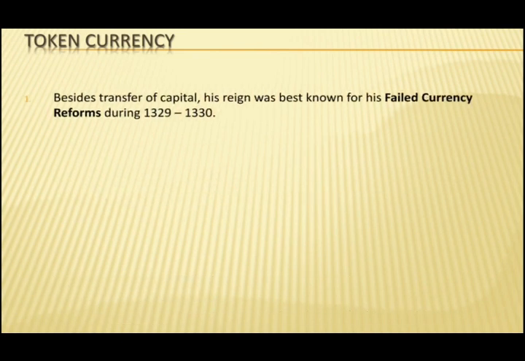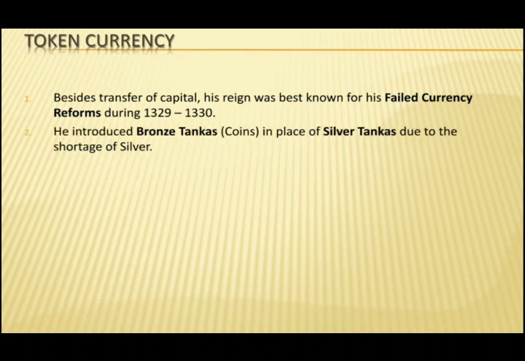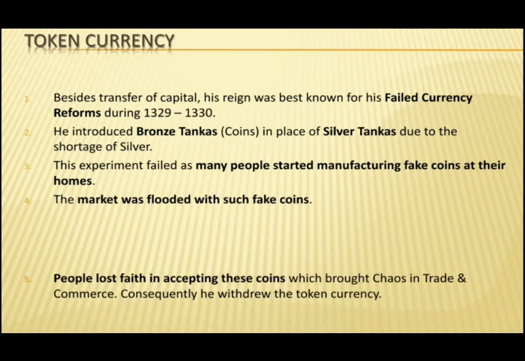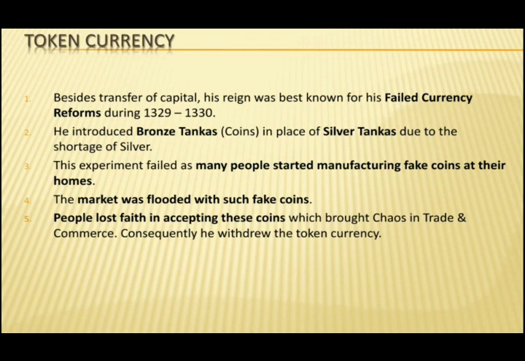Besides transfer of capital, his reign was best known for his failed currency reforms during 1329 to 1330. He introduced bronze takas, that is coins, in place of silver takas due to the shortage of silver. This experiment failed as many people started manufacturing fake coins at their homes. The market was flooded with such fake coins. People lost faith in accepting these coins, which brought chaos in trade and commerce. Consequently, he withdrew the token currency.